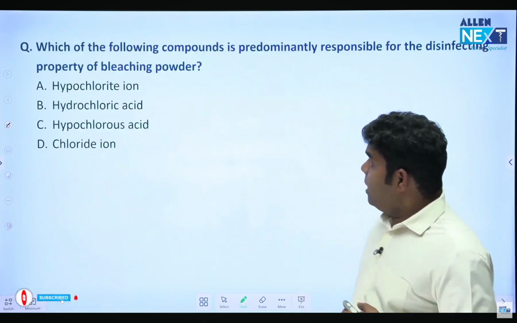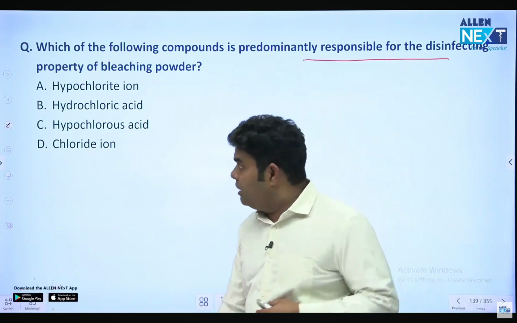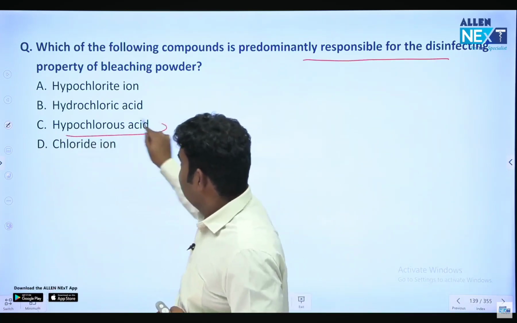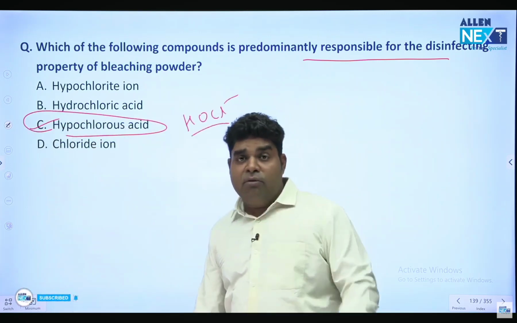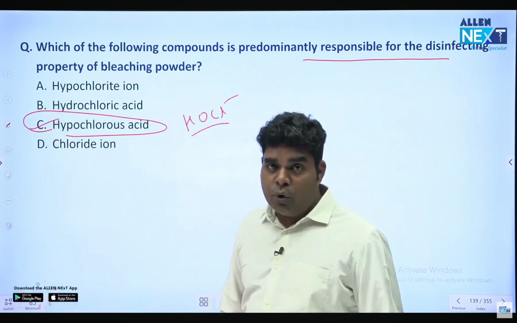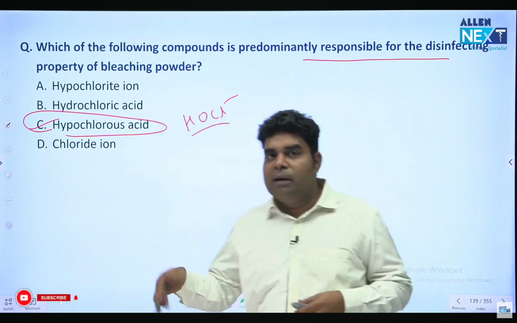Okay, which of the following compounds is mainly responsible for the disinfecting power of bleaching powder? Hypochlorous acid, HOCl, is responsible for disinfecting action. कैसे याद करोगे? जिसमें रस है, जूस है, वो ज्यादा बैक्टीरिया मारेगा. Ras is killing more bacteria.